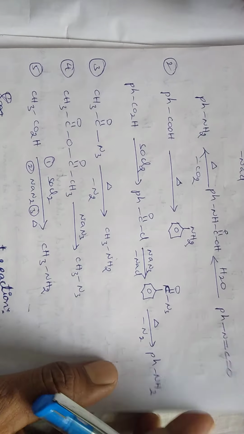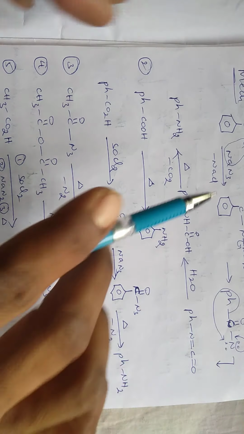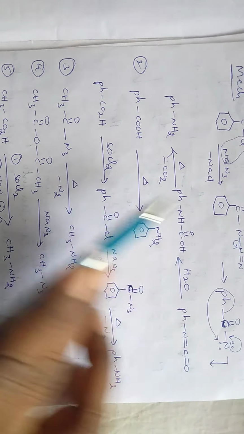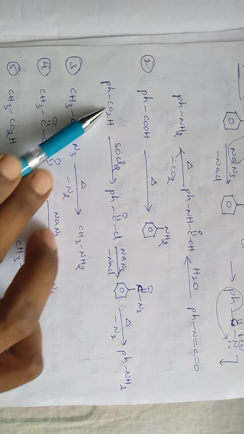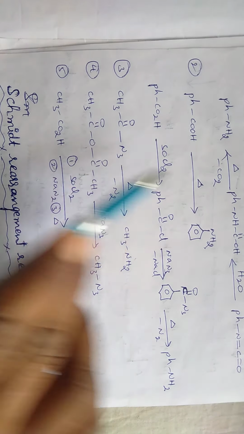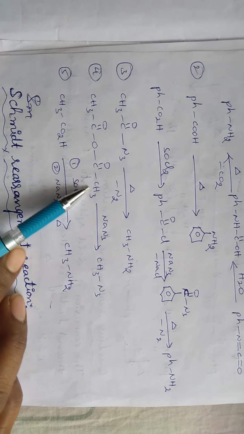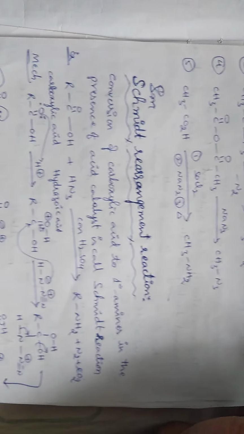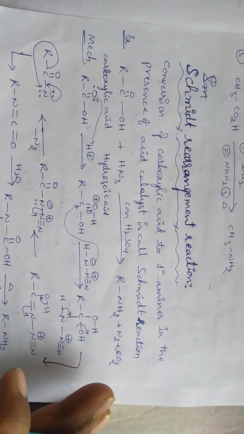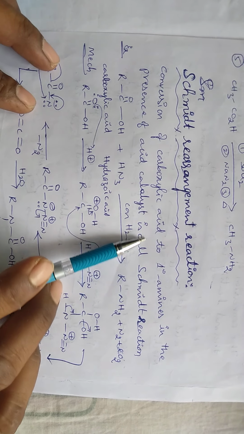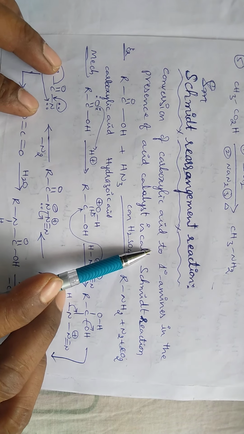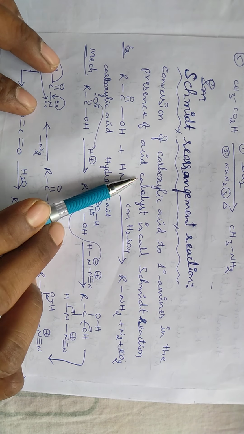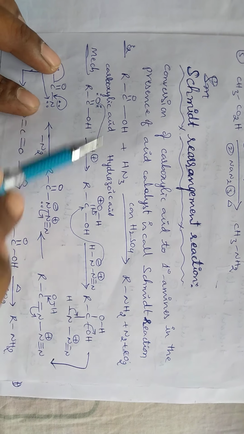Okay, here this is the reaction mechanism, which also follows the same as the above reaction, and these are the other examples for Curtius rearrangement reaction. And the next one is Schmidt rearrangement reaction. So the conversion of carboxylic acids to primary amines in the presence of acid catalyst is called Schmidt rearrangement reaction.